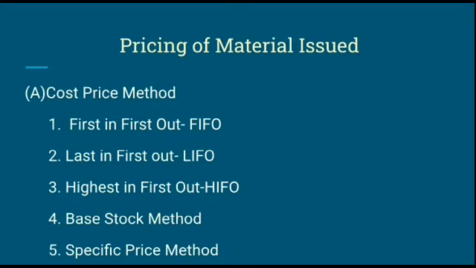Now we have to understand the pricing of material issues. Pricing of material issued is based on a few methods, which is really very important to understand in the material control method. The first method is the cost price method. Cost price method is a very essential method for calculating issues of material at different prices.